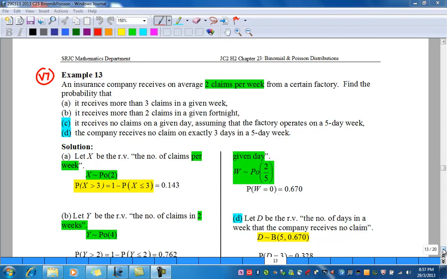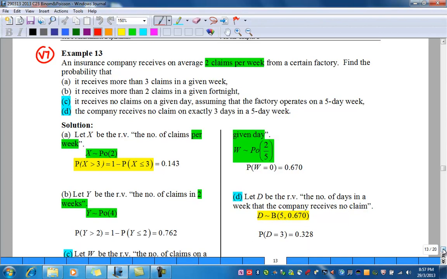Therefore, Y follows the Poisson distribution with mean 4. And you are supposed to find more than 2 claims, which is probability of Y more than 2. Again, we need to convert it into less than, which is 1 minus probability of Y less than or equal to 2. And using GC, you have 0.762.